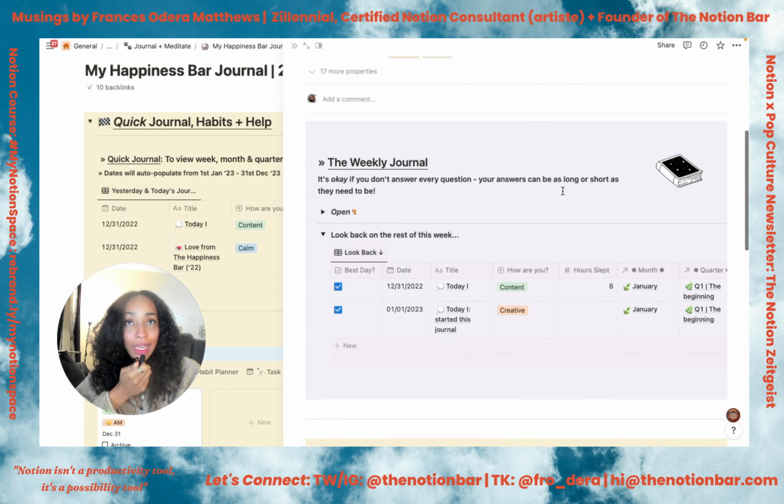And so you get a nice little prompt to start the week, and you've got the blank space here as well. And this repeats itself for the monthly and the quarterly planner templates, like so. So similar thing, you've got your monthly habits due, your habit manager, your prompts, your journals for that month. Obviously, I haven't filled these out yet because it's only the 31st. But this is going to be really nice as this will follow you around your workspace, so you'll always have access to this. Yeah, moving on.